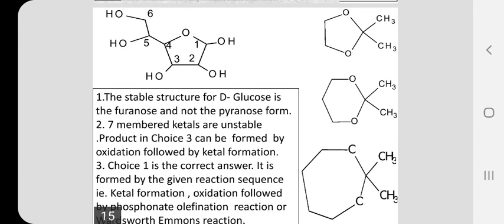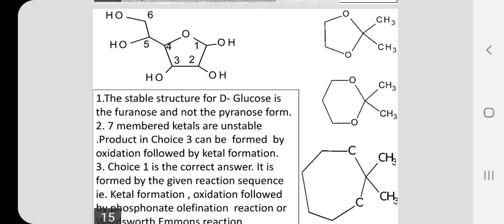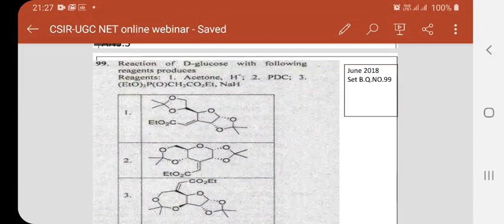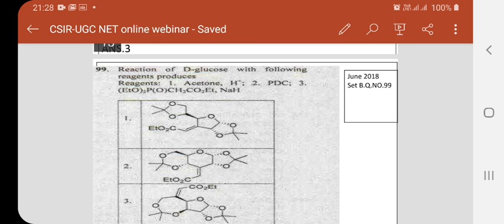D-glucose is able to exist in the furanose form, that is the most stable form. So you have 5 hydroxyl groups in the furanose form, and the hydroxyl group at position number 4 is involved in this cyclization. So this is the furanose structure of D-glucose, which is the most stable structure. See, when a polyhydroxy compound is treated with acetone in presence of mineral acid, that is the first reagent, then ketals are produced. This is a reaction used for the protection of hydroxyl groups as well as ketones.